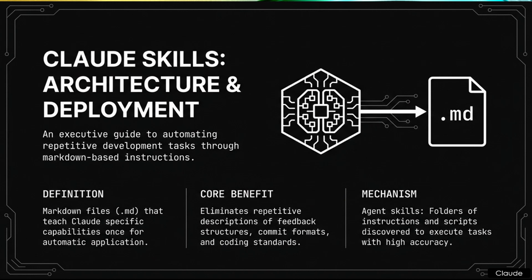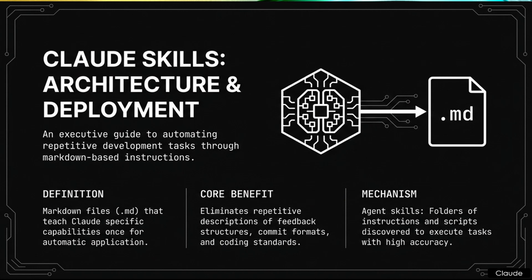Precisely. Looking at the specific mechanisms listed on the slide, there are three critical data points to evaluate. First is the core benefit, which the text explicitly defines as the elimination of repetitive descriptions. Which addresses a massive friction point. You are constantly re-explaining feedback structure or formatting rules to the AI. Exactly. The second data point is the mechanism itself.